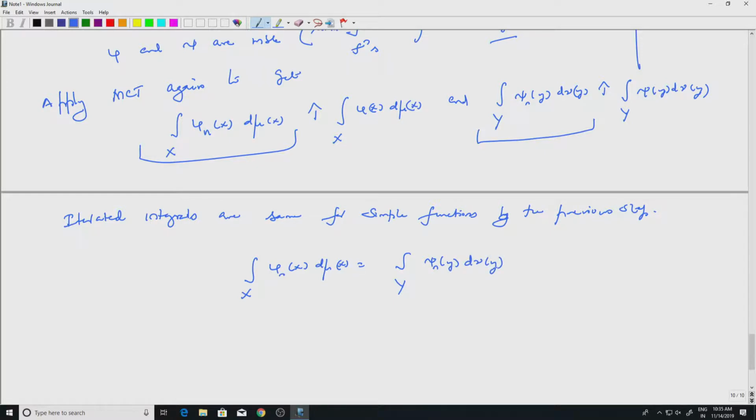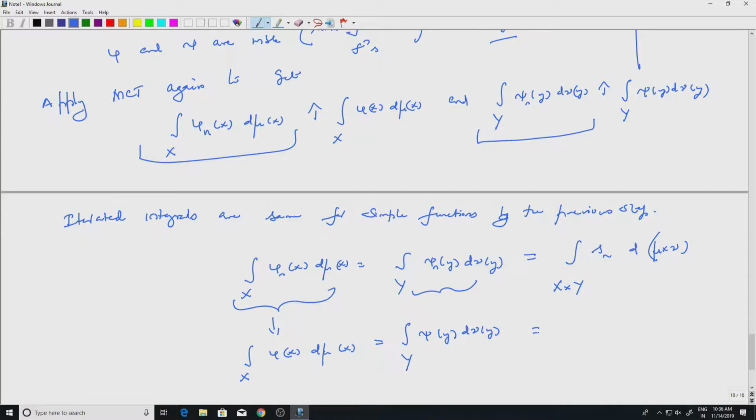The iterated integrals are the same as the total integral as well. So this much we know: over x cross y, this would be the integral of Sn d mu cross nu. Phi n and psi n are defined for Sn by taking sections. Now, I know that this one converges to the integral over x of phi of x, where phi is the function defined for f, which by monotone convergence theorem is the same as the integral of psi of y d nu y.